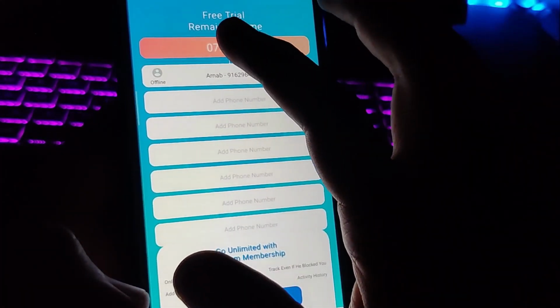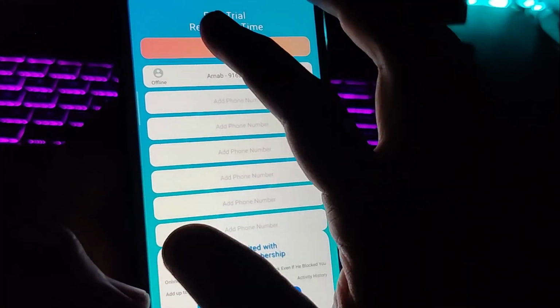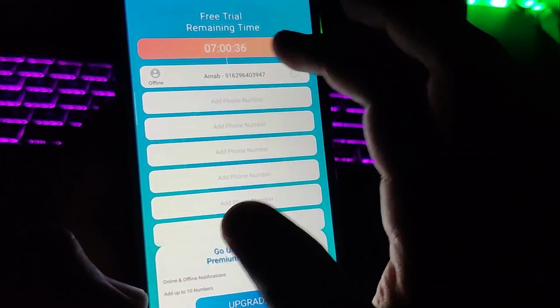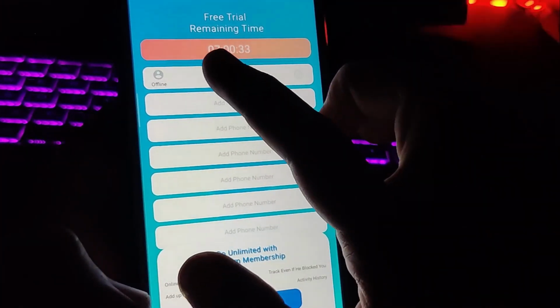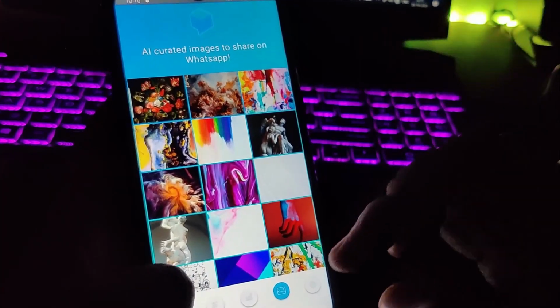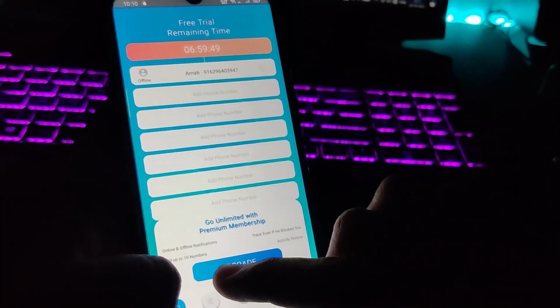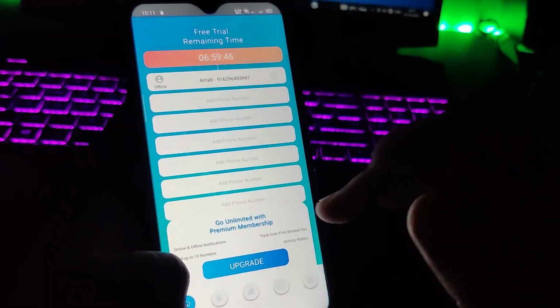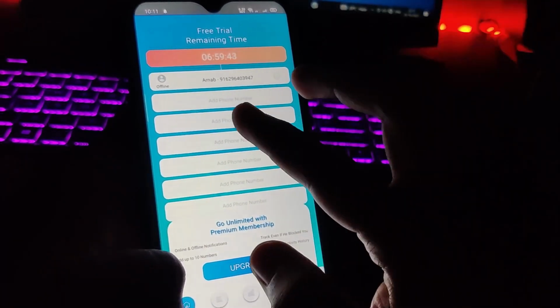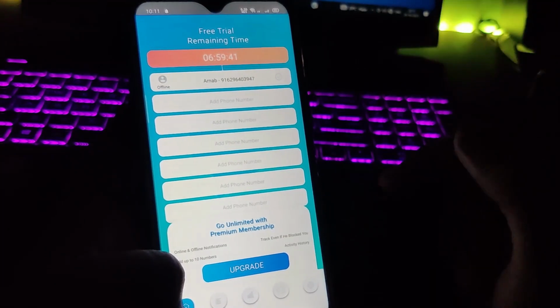But there is one thing about this app. It will give you an 8-hour free trial time. So you can see the remaining time I have is just 7 hours. So this is pretty much about this app. And if you upgrade to the premium version, you can track as many numbers as you wish, but for the free version you can track only one number and you get 8 hours.